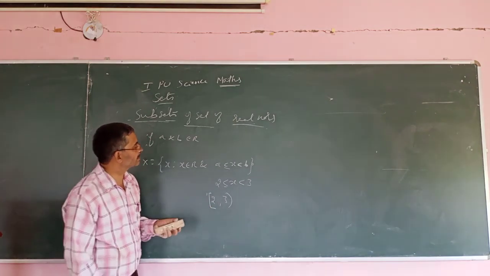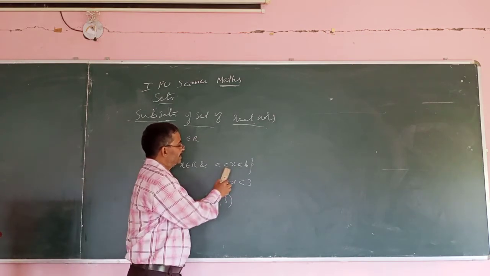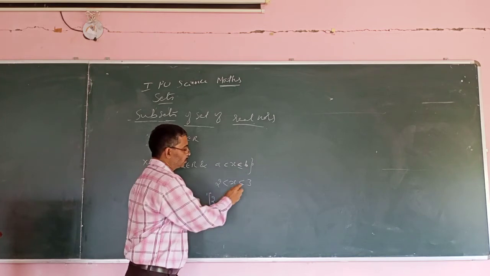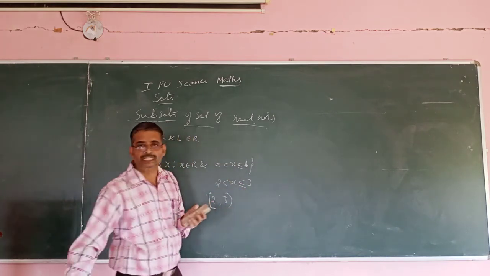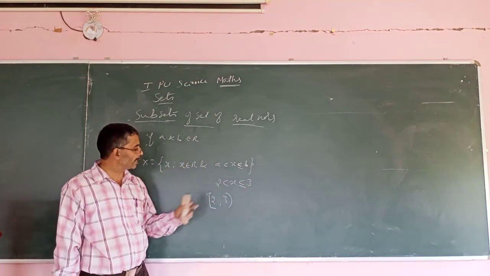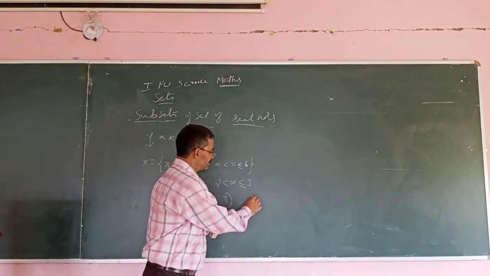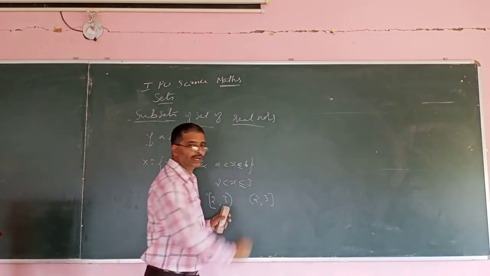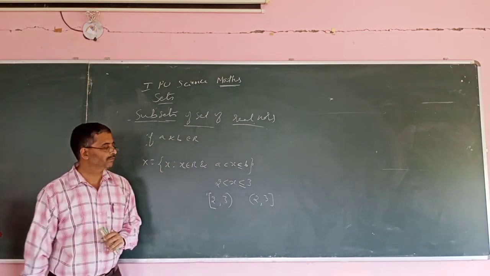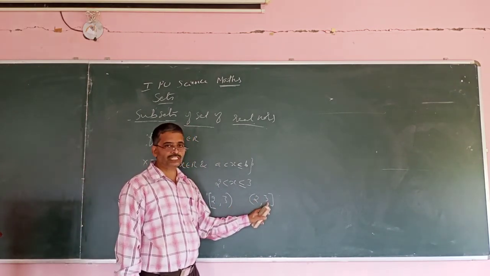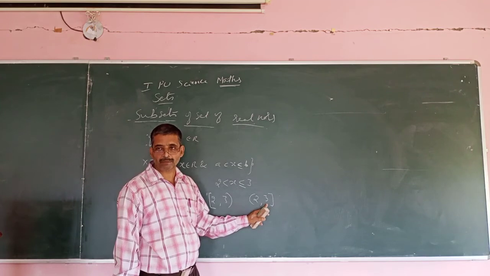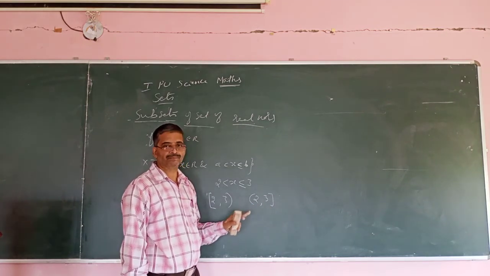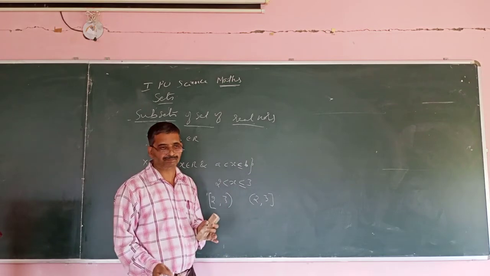Same way you can have another case. a less than x less than or equal to b. So what is the meaning? So 2 less than x less than or equal to 3. So how to write? You have to write like this: (2, 3] with a square bracket here, which means that 3 belongs to the set. 3 is part of the set, a member of the set. 2 is not a member of the set. All other elements are members of the set.